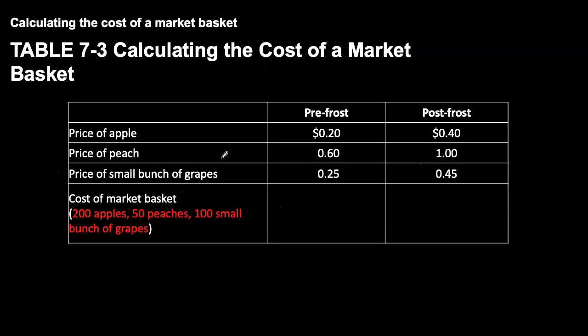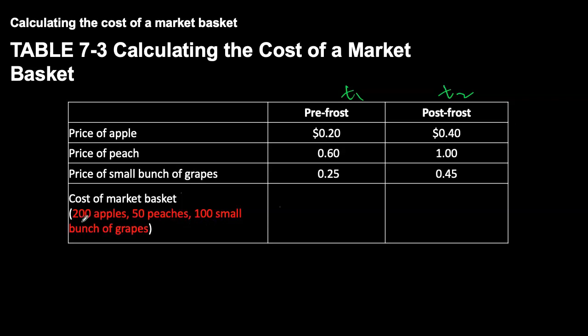In this hypothetical economy, I just have three goods: apples, peaches, and grapes. So we have prices of the three goods pre-frost, so that's you can call it time period 1, and we have prices of the goods in the second year or the second time period T2. So prices you can see are varying, but our market basket will not change.